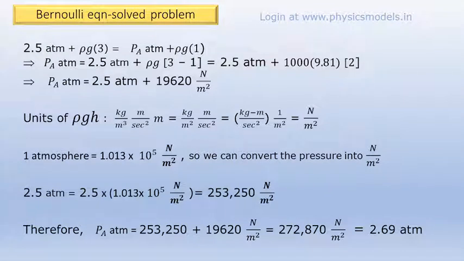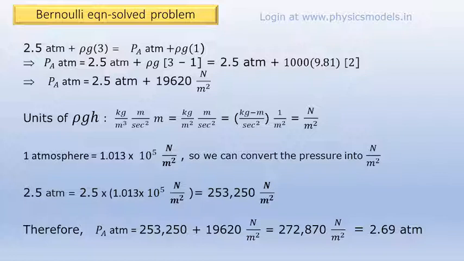We now do the maths. We write PA atmospheres equal to 2.5 atmospheres plus rho g into 3 minus 1. Rho is the density, 1000 kg per meter cube for water. G is 9.81 meters per second squared. We will get PA is equal to 2.5 atmospheres plus 19,620 Newton per meter squared. So we have to convert either everything into atmospheres or everything into Newton per meter squared. In this problem, we have chosen to convert it into Newton per meter squared.